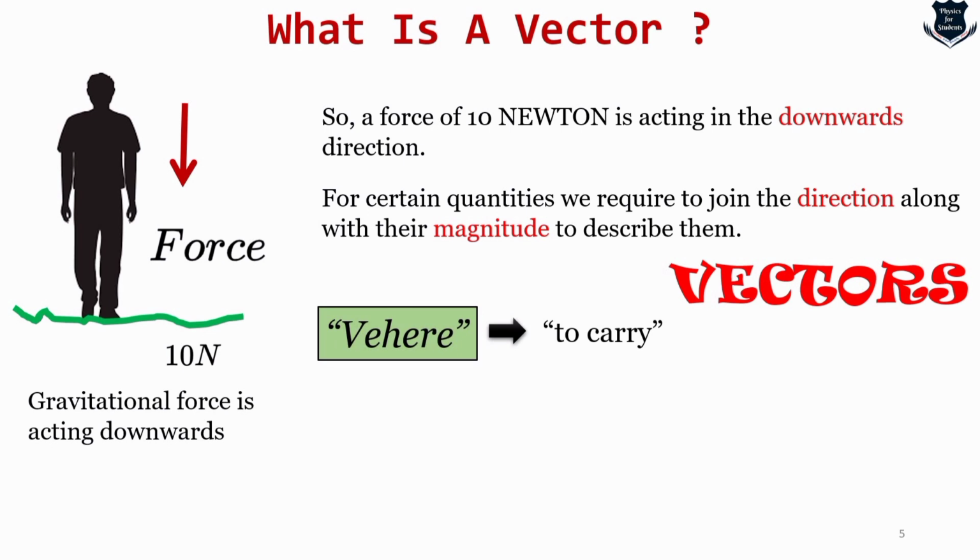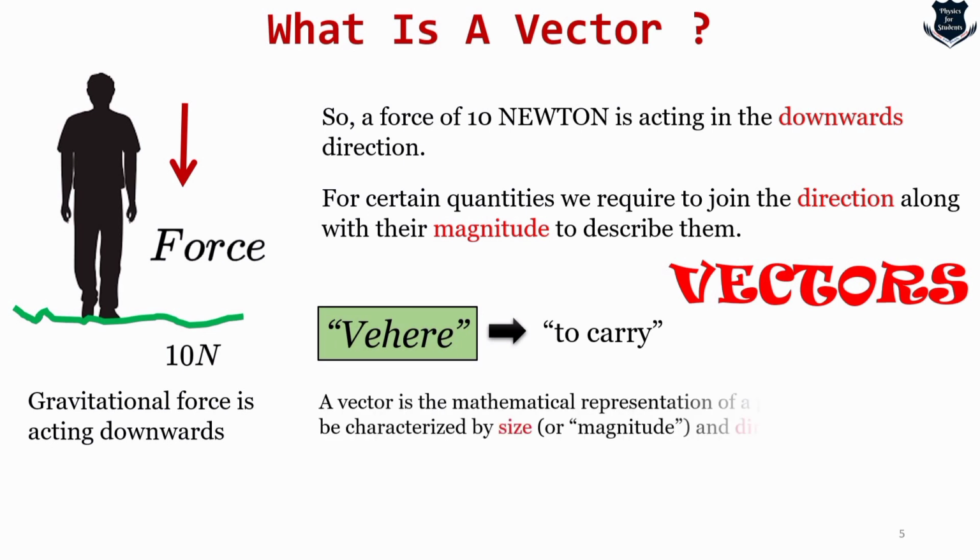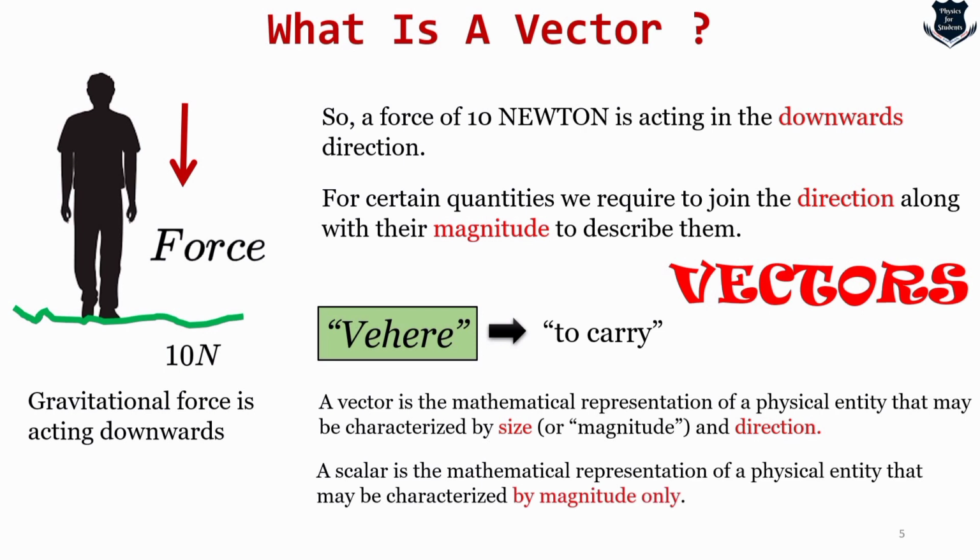The word vector comes from the Latin word vehere, which means to carry, and a vector is the mathematical representation of a physical entity that may be characterized by size, which is the magnitude, that means how big it is or how small it is, followed by the direction. A scalar, on the other hand, is the mathematical representation of a physical entity that may be characterized by magnitude only. That means one part is only magnitude, which is given by a numerical value. Here it is both the magnitude and the direction. We all know this. Now why am I repeating that?